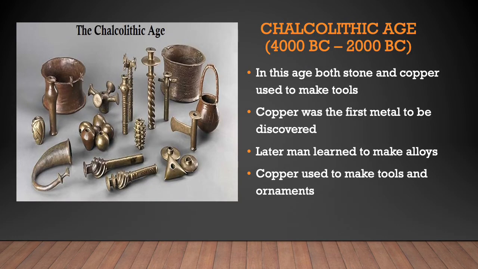Chalcolithic Age, 4000 BC to 2000 BC. In this age, both stone and copper were used to make tools. The word Chalcolithic itself means copper and stone. So in this age, copper was discovered by man, and it was the first metal to be discovered. Like fire and agriculture, copper seems to be an accidental discovery. Man discovered that it could be shaped into any form.